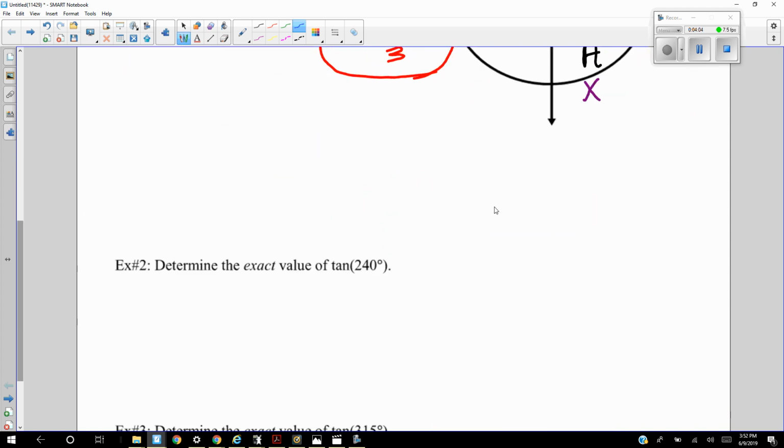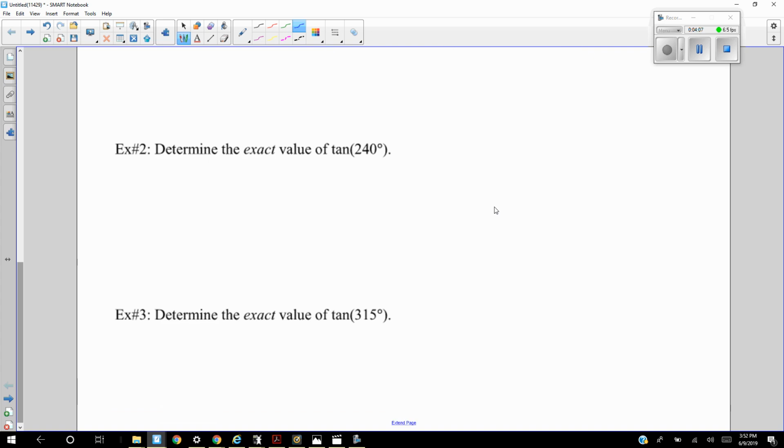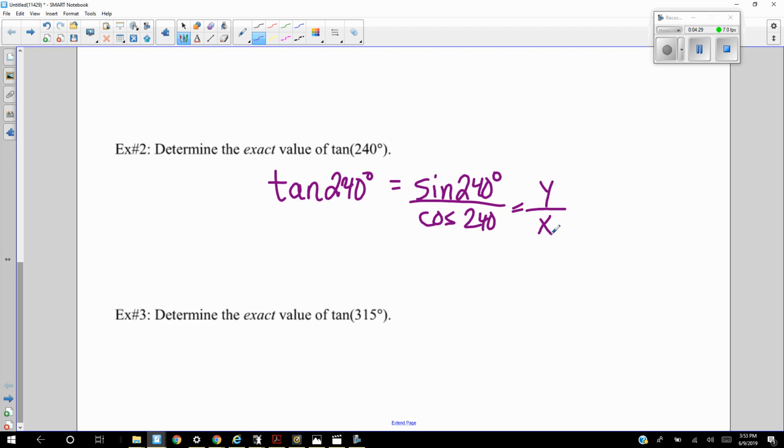Let's determine the exact value of 240 degrees at tangent. So remember, the formula for tangent of 240 is really y divided by x. Or you could say it's the sine of 240 divided by the cosine of 240. So we need to find the y coordinate and the x coordinate at 240 degrees in our unit circle.